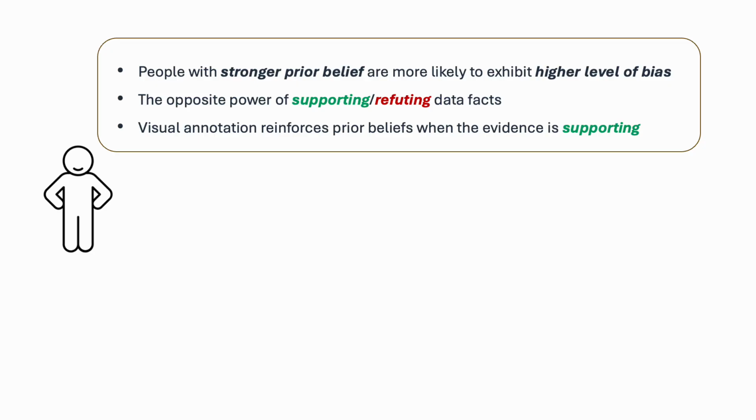We assert our findings as an opportunity to leverage the mitigation potential of data facts in future system design. For instance, if future systems can leverage belief elicitation prior to showing users the data, the system can display refuting data facts alongside visualizations and thereby mitigate confirmation bias in an interactive setting.